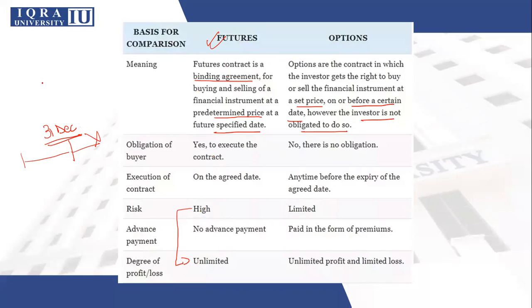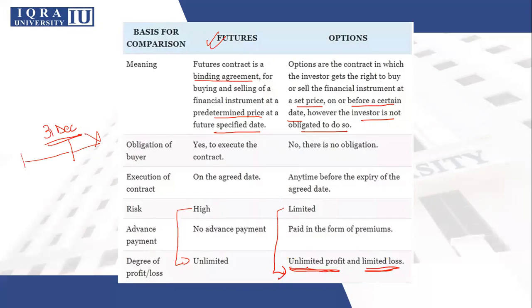You will see that the section on the loss is actually unlimited. And in options, you have unlimited profit and you have limited loss. So options are better in the sense that you have the chance to earn unlimited profit, but your loss has been limited. Because of that, the risk over here is limited.